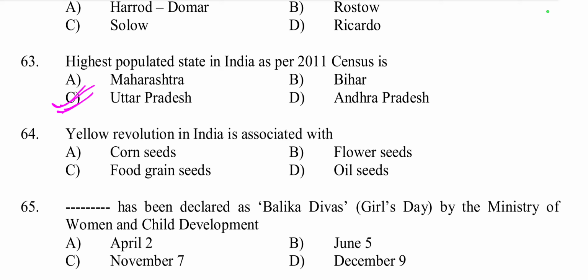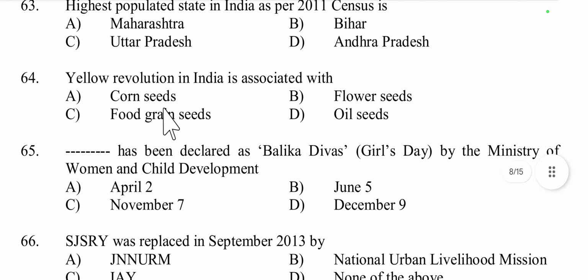Then next question, 64, yellow revolution in India is associated with corn seed, flower seed, food grain seed or oil seed. Yellow revolution is related to oil seeds, because it refers to the increase in oilseed production like mustard, sunflower, soybean in India, especially during the 1980s. So oil seeds is the right answer.